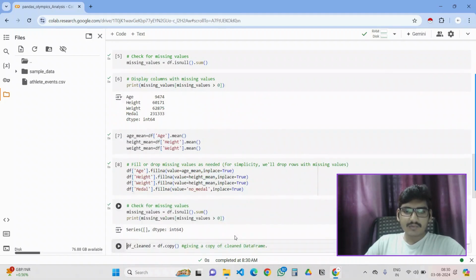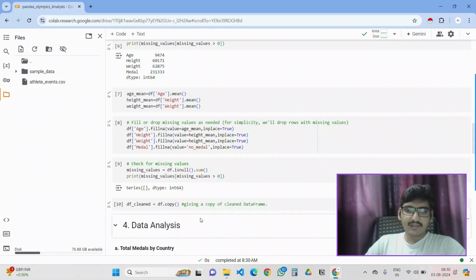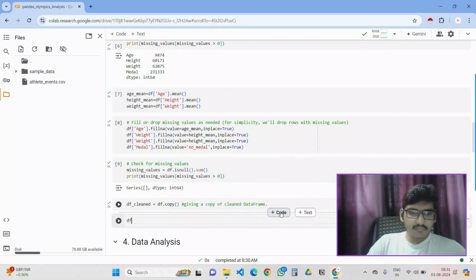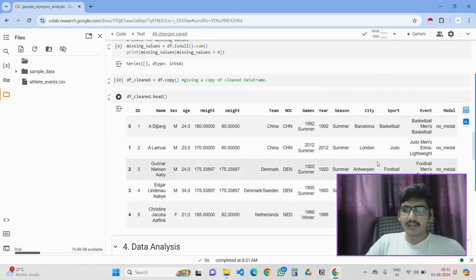Now I want to see the clean data. So I want to use copy because it does not disturb the original data, to see how it is now. So I want to code something like df_clean.head. Let me show you. Yeah, now there are no null values. You can clearly observe that no medal is mentioned where medals were not gained, and all the ages are replaced with averages, and everything is fine.